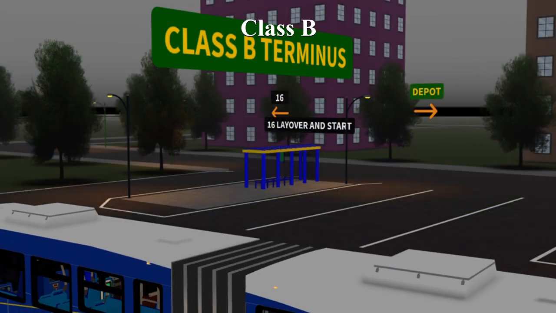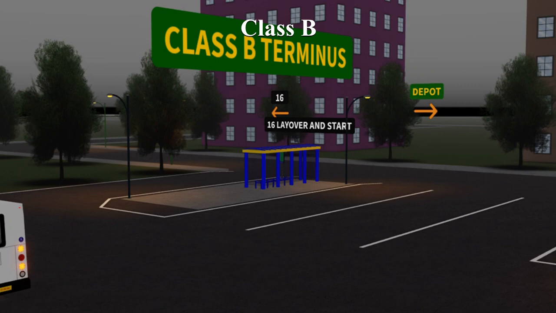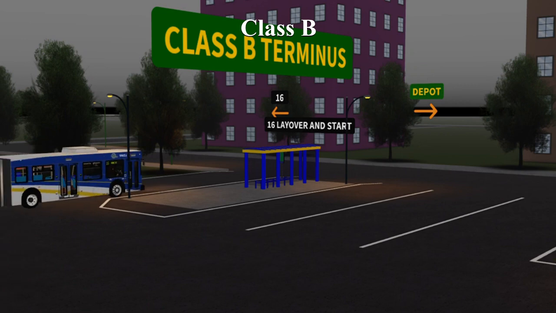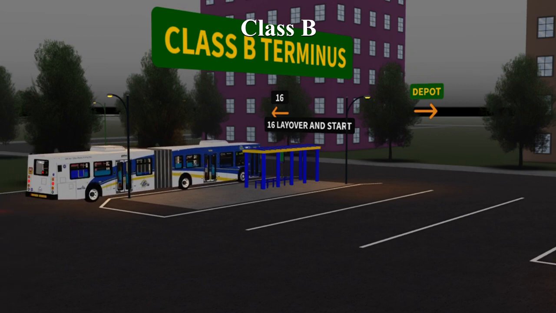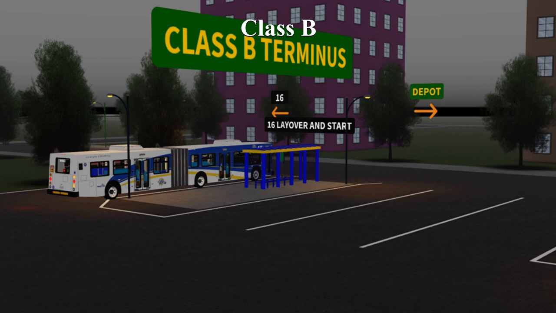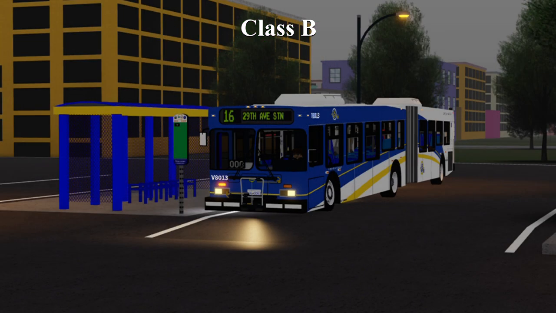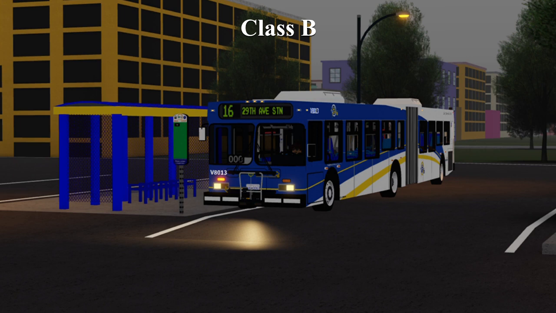Class B terminals are similar to Class A terminals, except operators lay over right at their route's loading bay. When an operator pulls into a Class B terminus, typically they'll be directed to head directly to their route's loading bay to stop and lay over at until departure. At departure time, the operator simply departs the loading bay and moves on with their route.